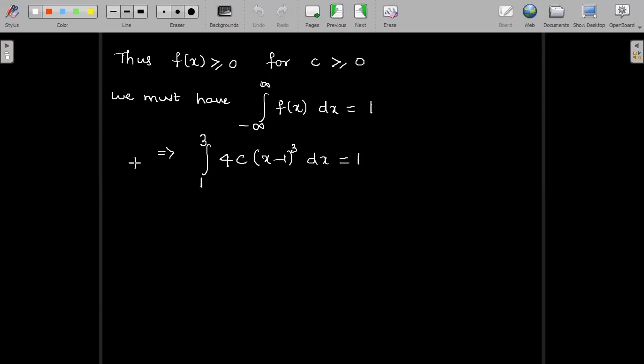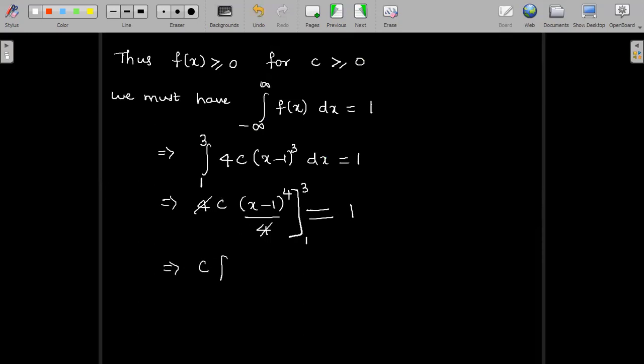Now let us integrate and apply the limits here. So 4c is a constant. The integration of (x minus 1) whole cube is (x minus 1) whole power 4 divided by 4. And I have to apply the limits 1 to 3, and this should be equal to 1. So let us cancel 4 and apply the limits for x between 1 to 3.